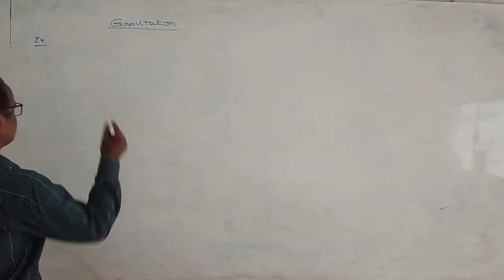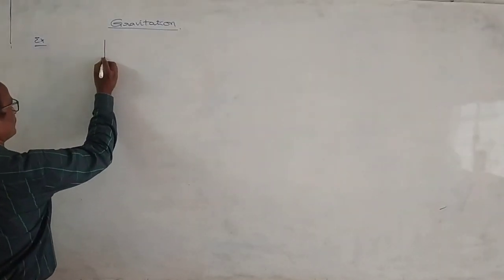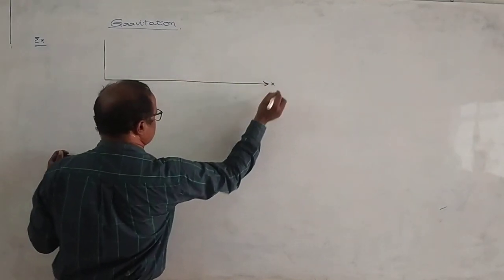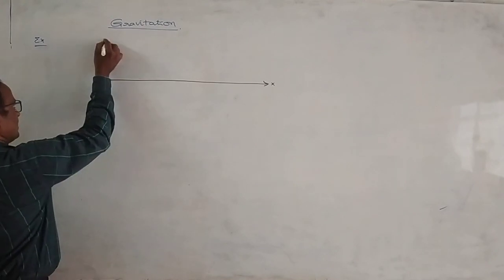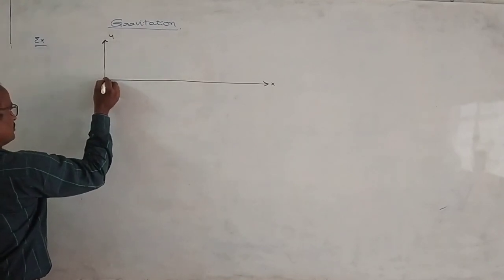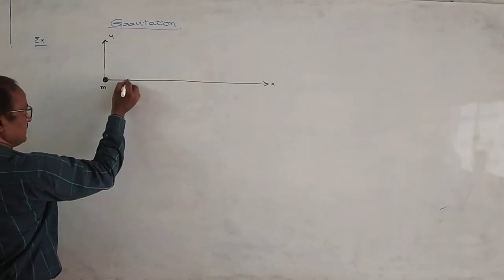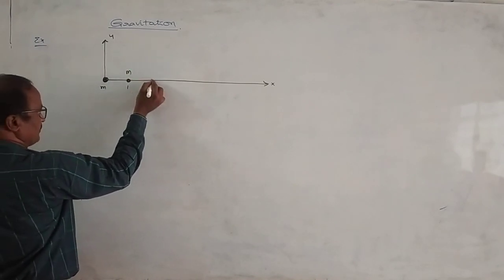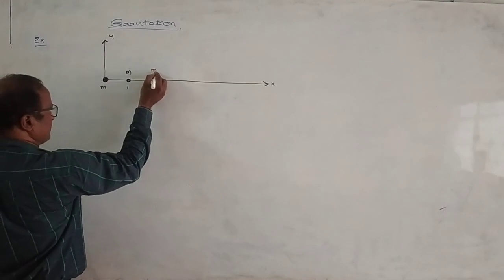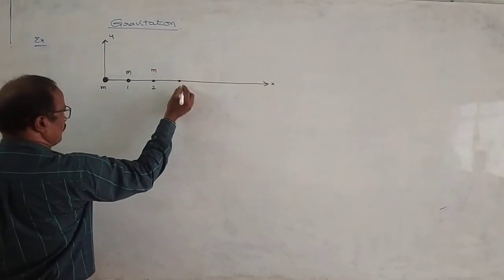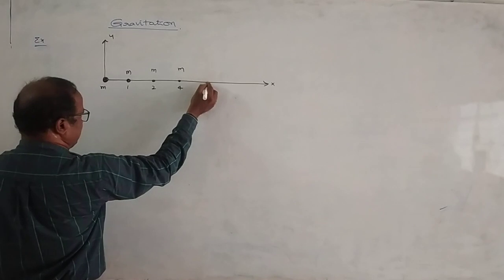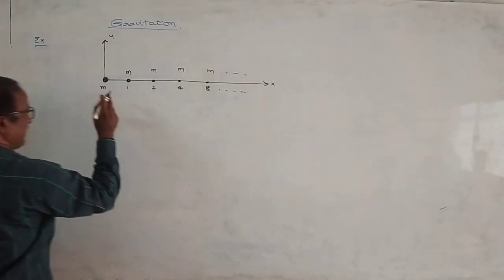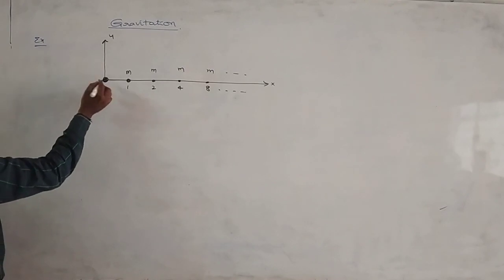Here it is a coordinate system, and this is the x-axis. This is the origin. Here the mass of the particle is equal to m. At x is equal to 1, there is a mass m. At x is equal to 2, another particle is there. At x is equal to 4, another particle is there. At x is equal to 8, there is another particle, and so on. Find the net force acting on the particle kept at the origin.